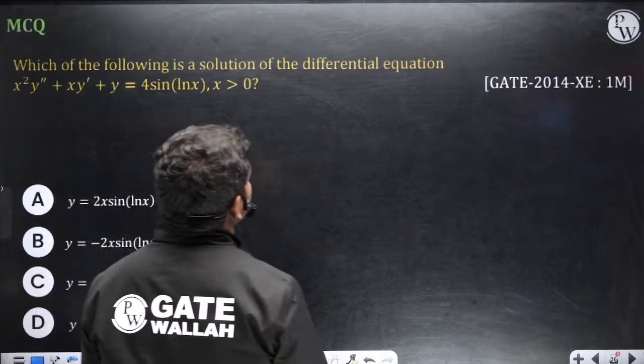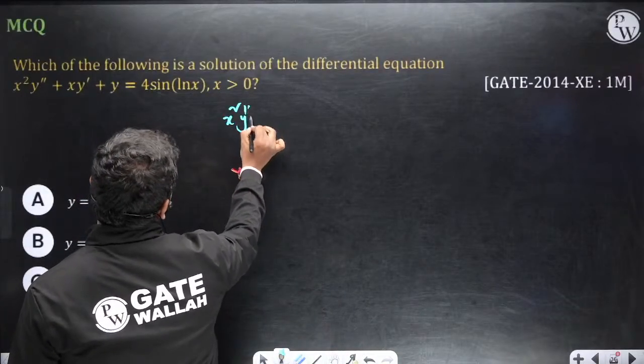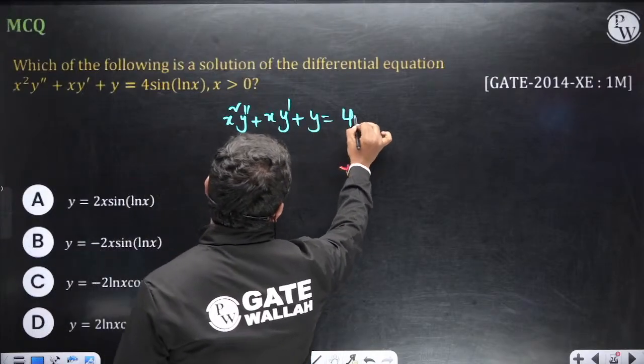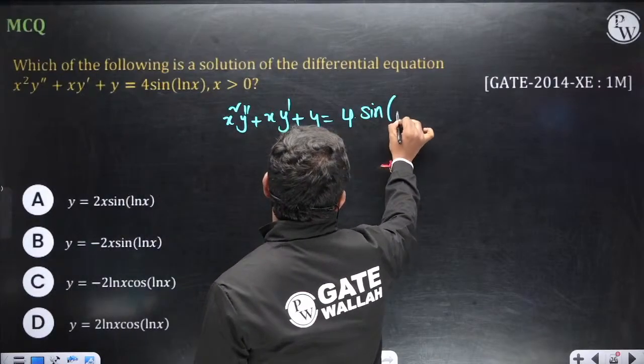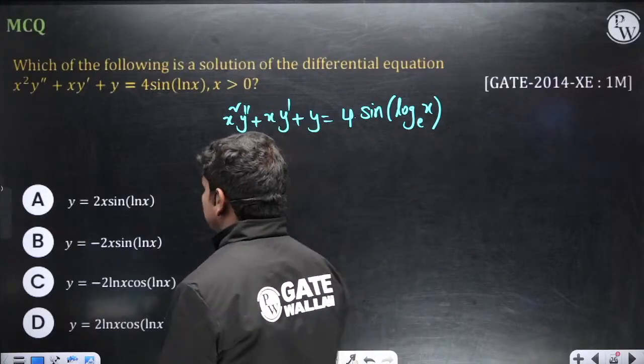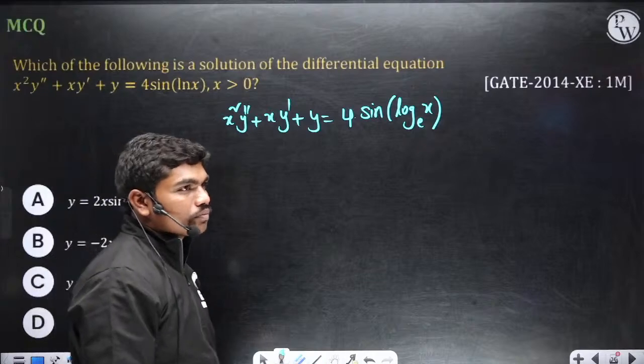Which of the following is the solution of the differential equation x squared y double dash plus x into y dash plus y is equal to 4 times sine of log x to the base e? So this is the question actually. Okay, so out of this, what are the solutions? Tell me.